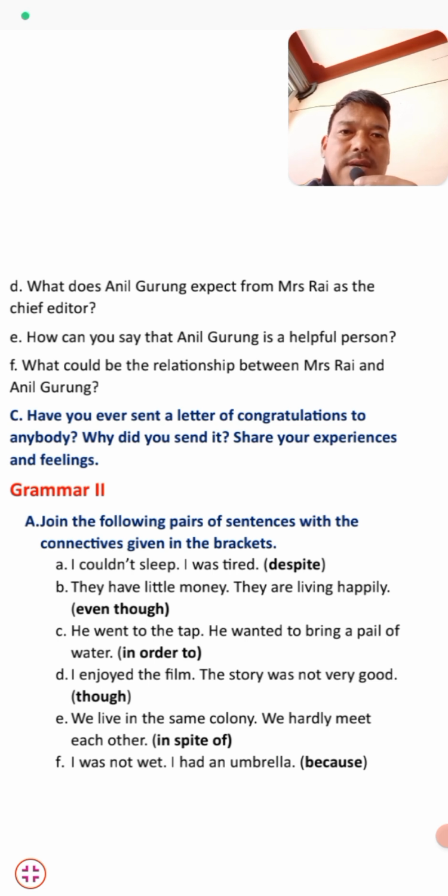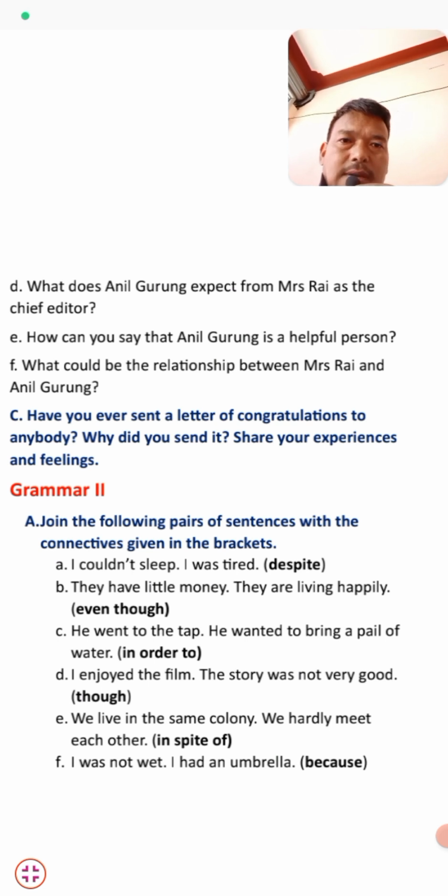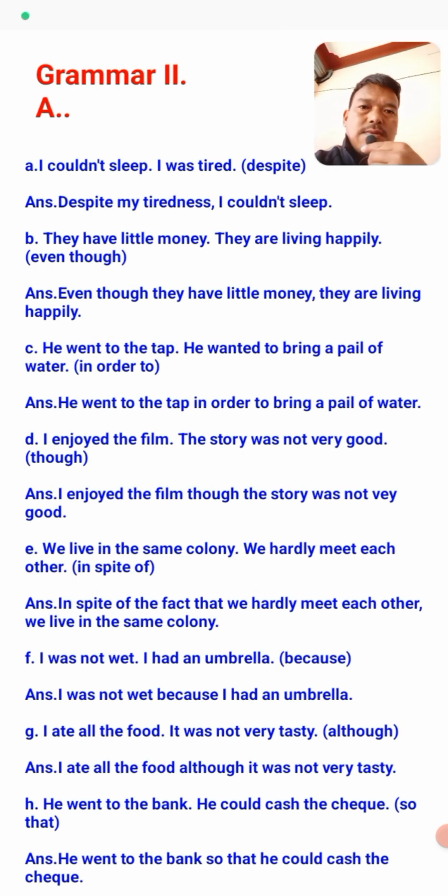So students, I have solved all the exercises of this part, and first have a look at the answers. There we will discuss all these connectives. Okay, students, here the first one is: I couldn't sleep, I was tired. What is the connective here? Despite. The answer is: despite my tiredness, I couldn't sleep. You can make a sentence like this: despite my tiredness, I could not sleep.